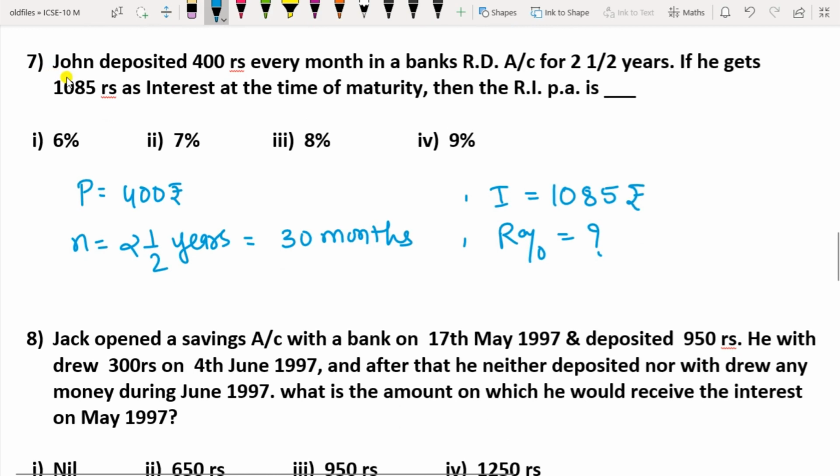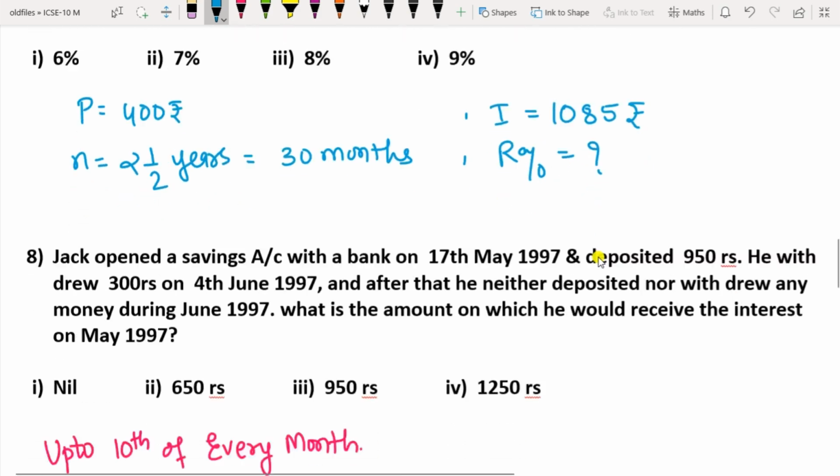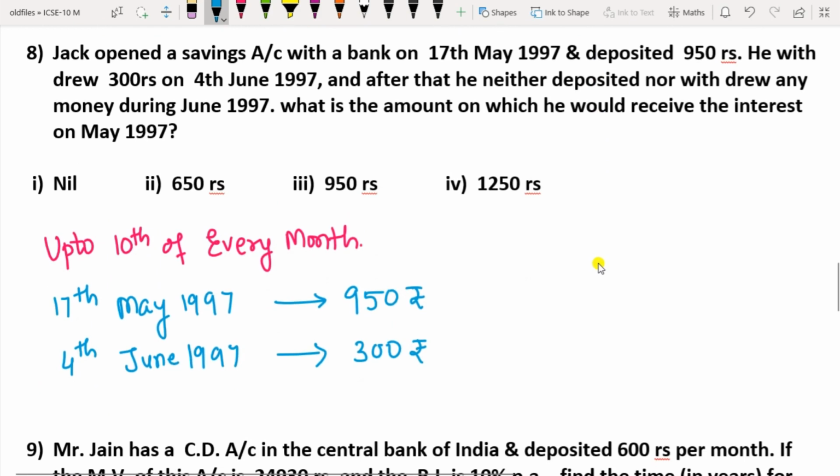Question 7 is: John deposited 400 rupees every month in a bank recurring deposit account for 2.5 years. If he gets 1085 as interest at the time of maturity, then the rate of interest per annum is. P is 400, N is 2.5 years, which means 30 months, and I is 1085 rupees. R percentage you have to find. Such questions can be asked for 3 marks.